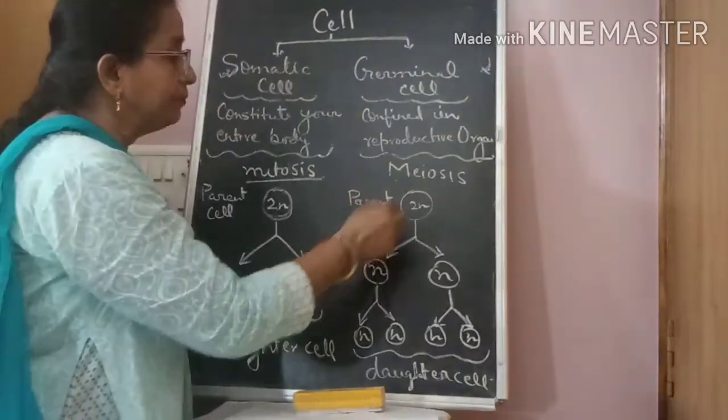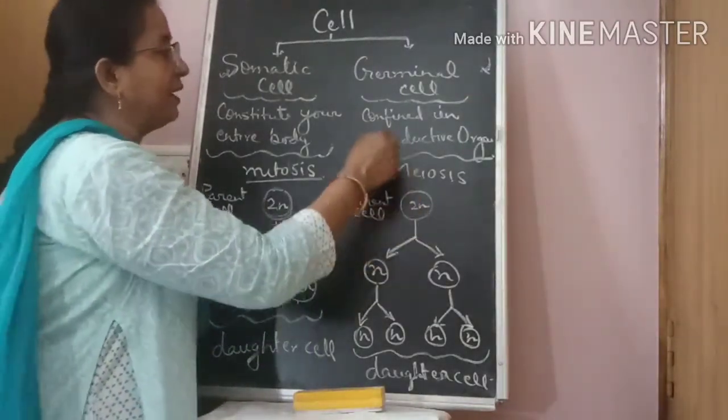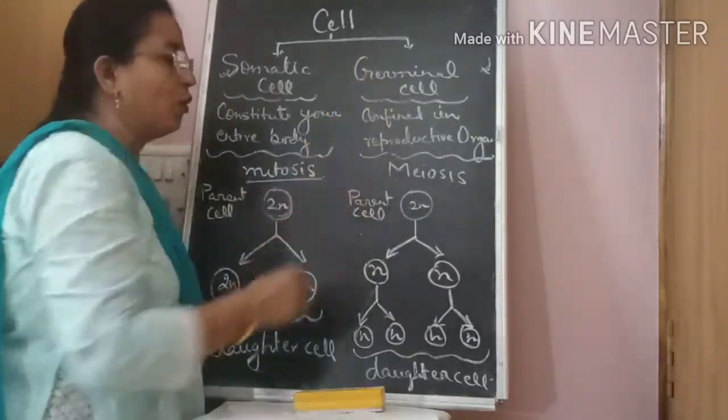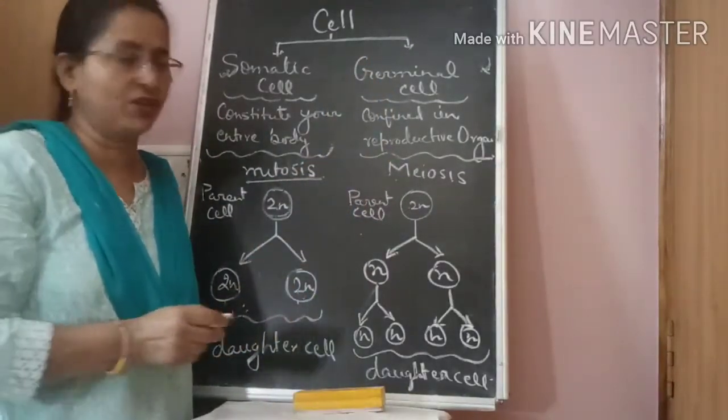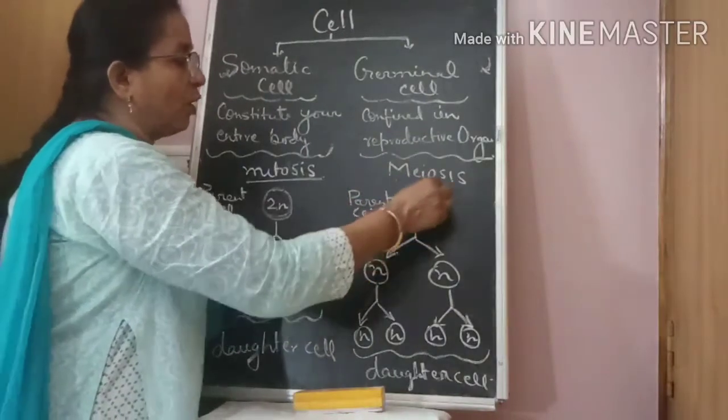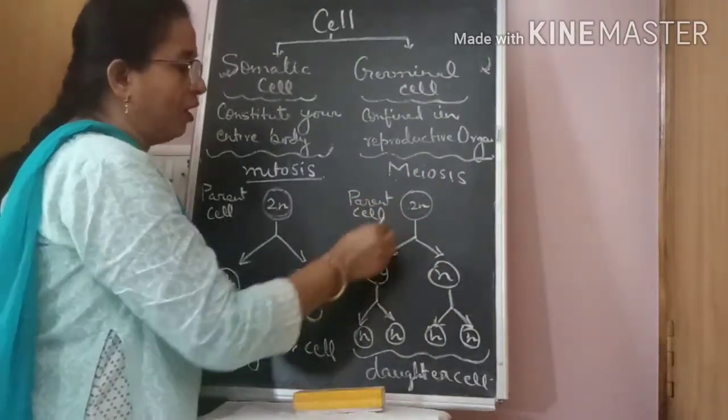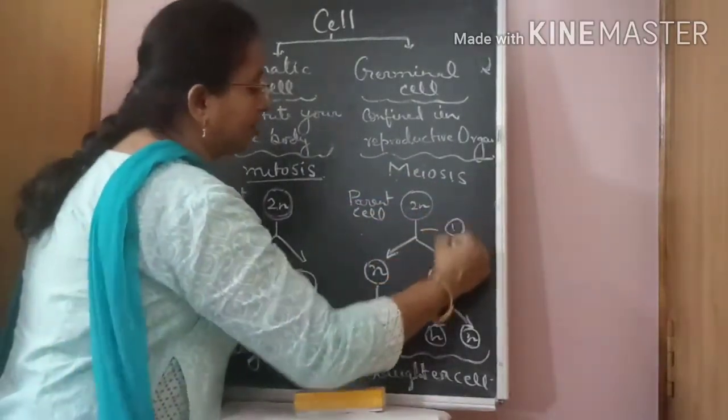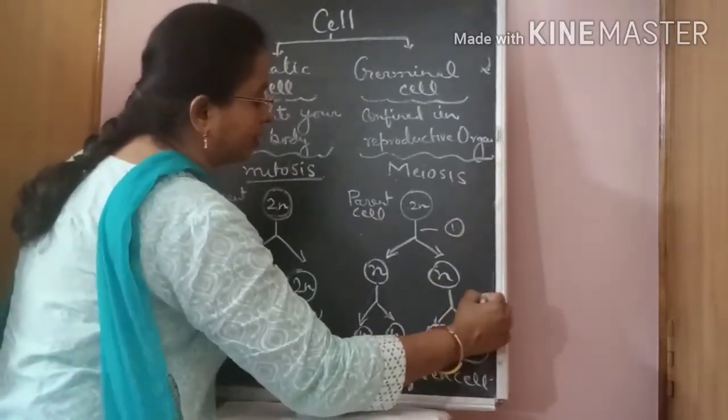Now come to the meiosis, which happens in germinal cell. What happens after meiosis? After meiotic cell division, it divides in two steps.